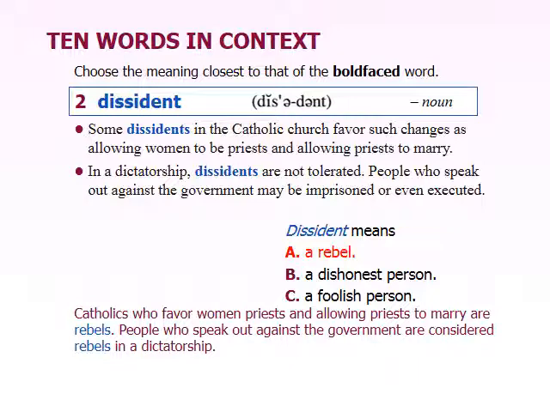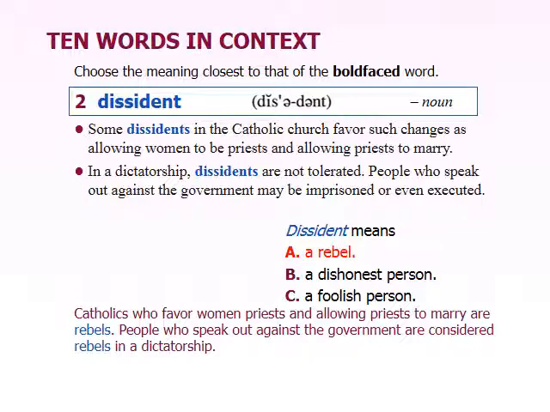On page 17, dissident is number 5. A person opposed to established ideas or beliefs, especially in politics or religion. So a dissident is a rebel. What we mean by that is it's someone who's standing up against an established or an organized authority, and fighting against that authority because they disagree with the rules or the laws of that authority.